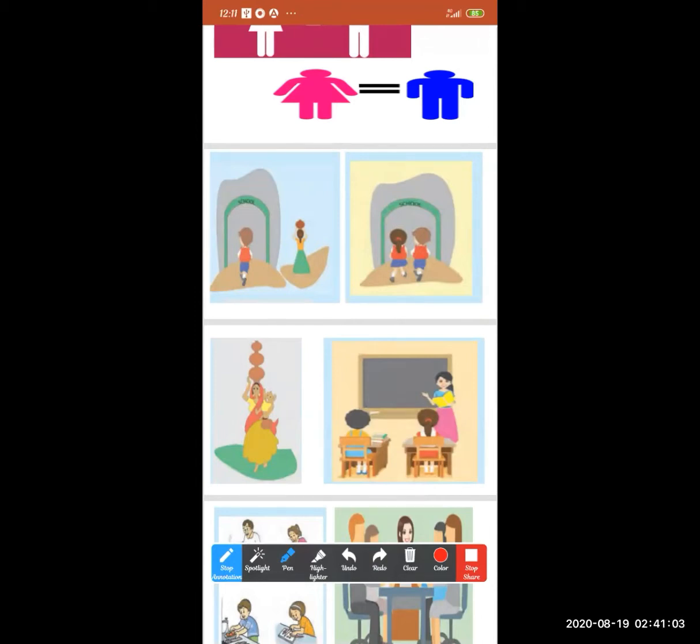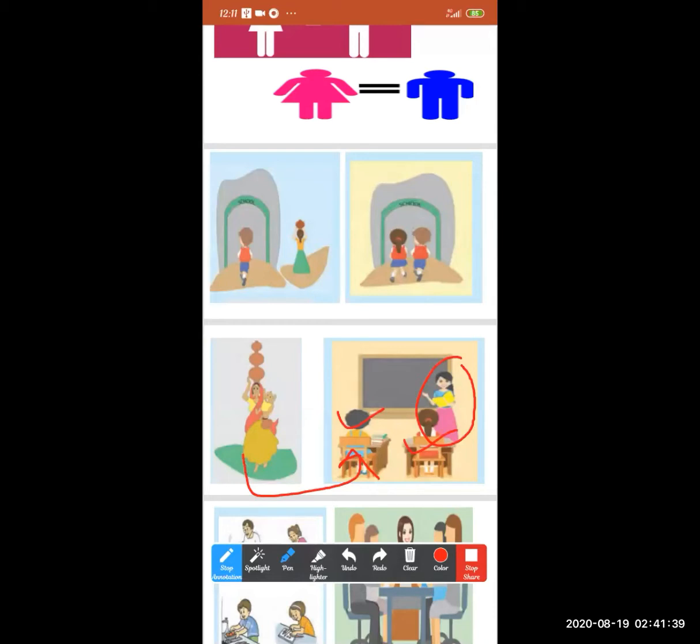And see the adjacent picture to this picture. Here also you can see the woman, and she is teaching the students. There is one boy and one girl. So what can we find from this? The woman is teaching the students. She is a working woman and she is earning some money. Means she is totally independent woman. She is economically independent. She is financially independent.